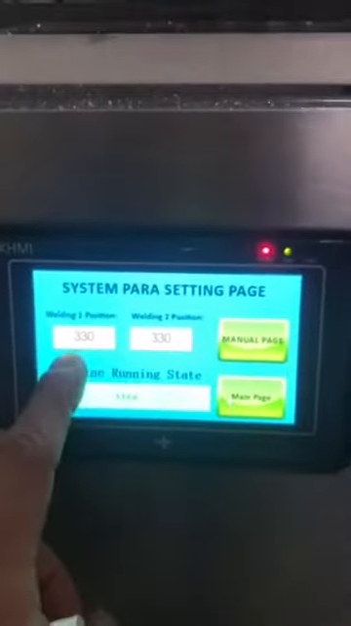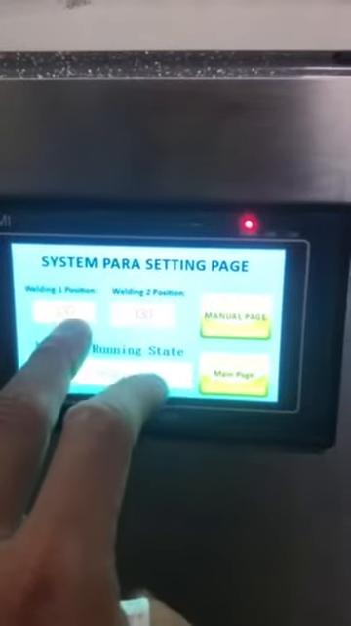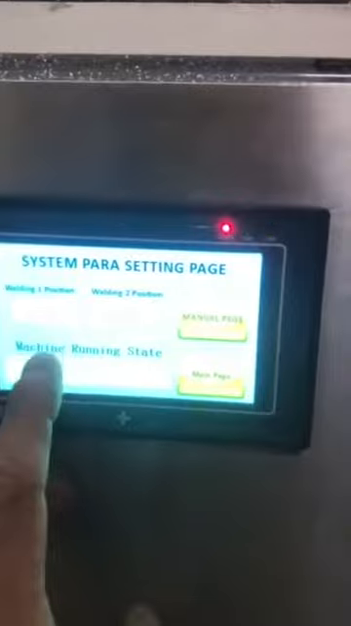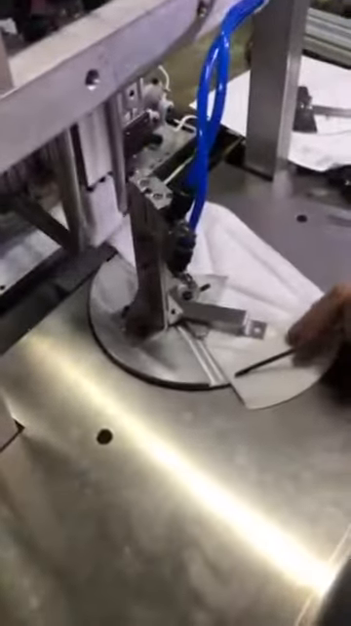For example, here in our computer system it is 330 for the 2 points. Okay, but when we move, when we use automatic state, suppose it's not in the right angle, then we need to adjust the parameters here.